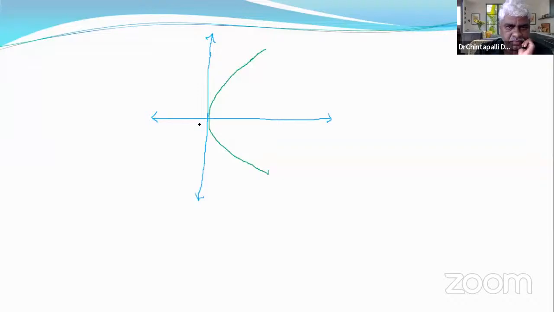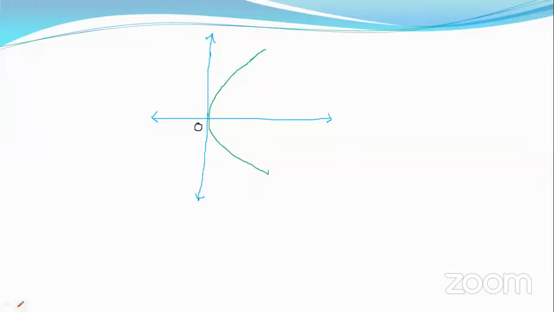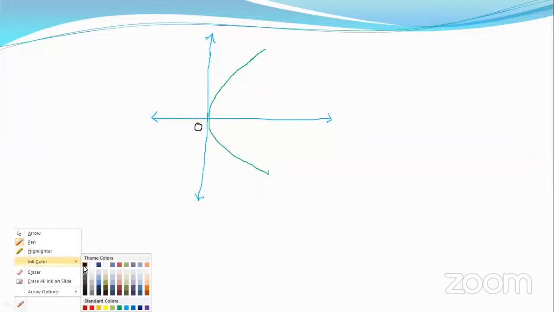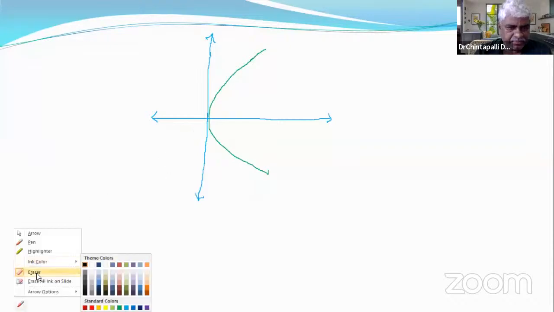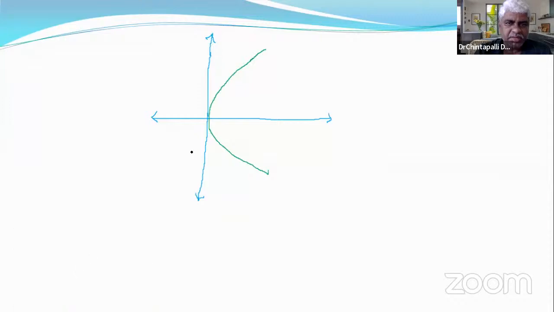Generally the origin is origin, but in this context it is the vertex. Vertex is denoted by capital A. It is vertex A.